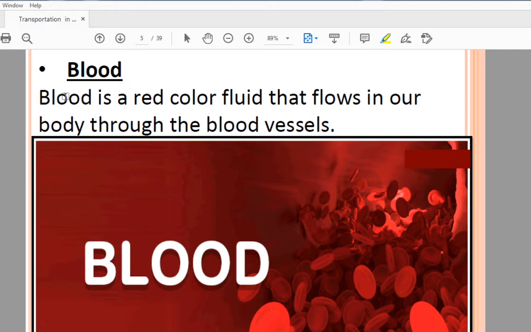The blood transports digested food from the small intestine to all parts of the body, that we have seen in the digestive system. Then the blood transports oxygen from the lungs to the body cells and carbon dioxide from the cells to the lungs. So that transportation always happens because of the blood. Again, the blood transports the liquid waste from the body cells to the kidneys for removal from the body. It is your blood, a red colored fluid that flows throughout the body through blood vessels.